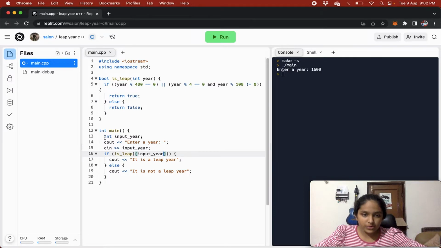Basically what we are doing is that this is leap function should be called, and this function is going to work on the value of input year, whatever we write, right? So if the if condition is true, if we get returned true, we are going to cout it is a leap year, else it is going to print it is not a leap year. So it is simple code. Let's try and run it.